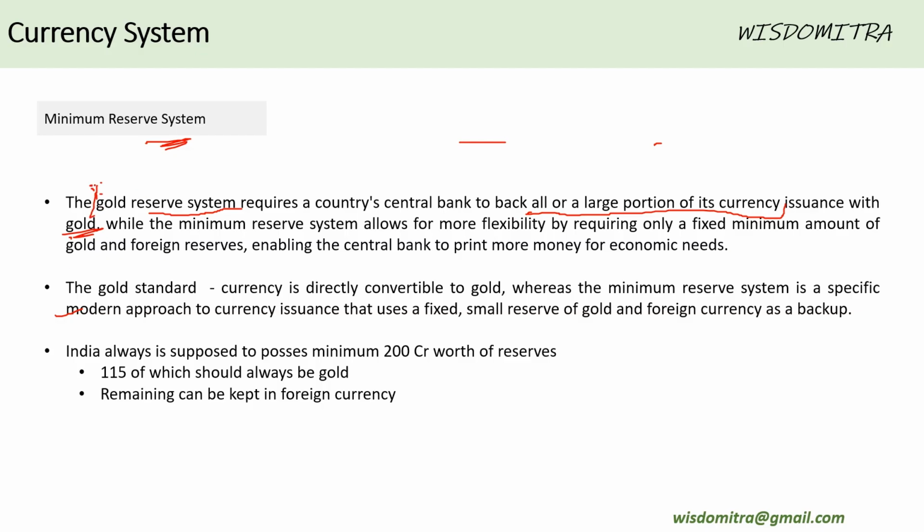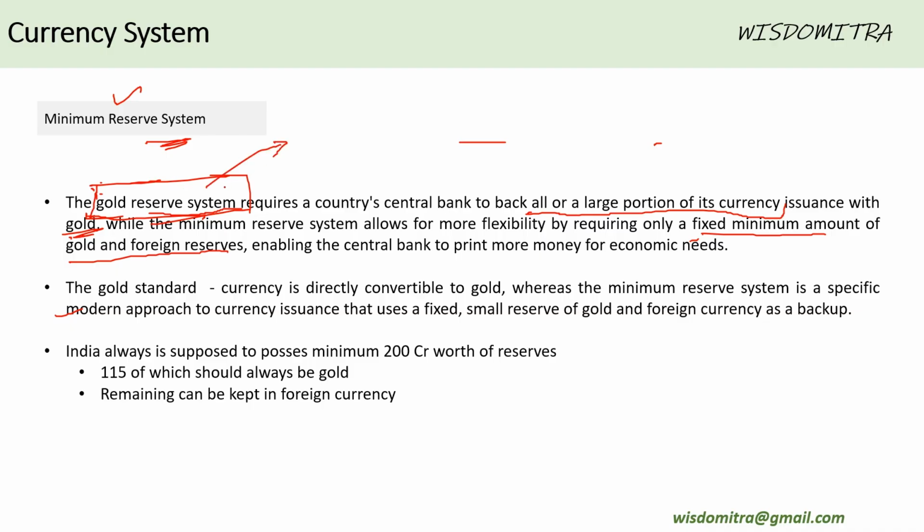And many countries had this system previously. While the minimum reserve system allows for more flexibility by requiring only a fixed minimum amount of gold and foreign reserve. Whereas in the minimum reserve system, it is supposed to maintain some amount, not something proportionate. So, India follows this minimum reserve system, whereas previously many countries used to have this gold reserve system.